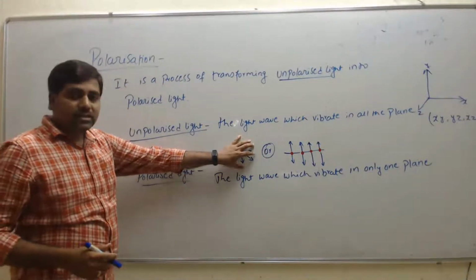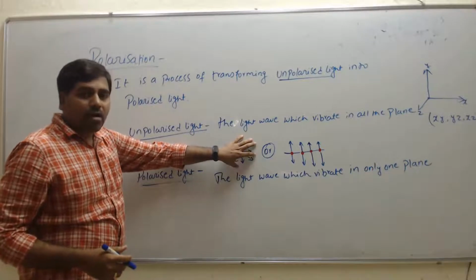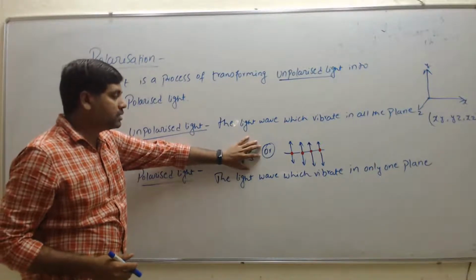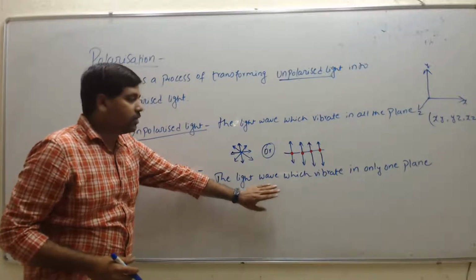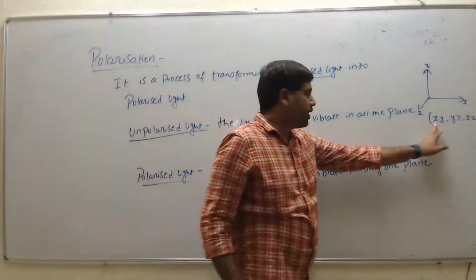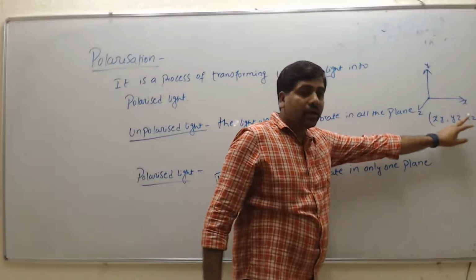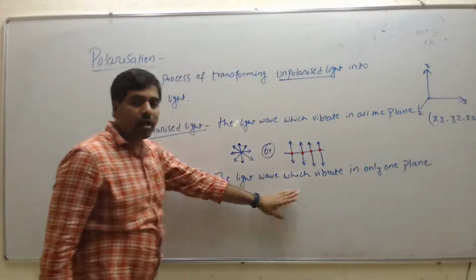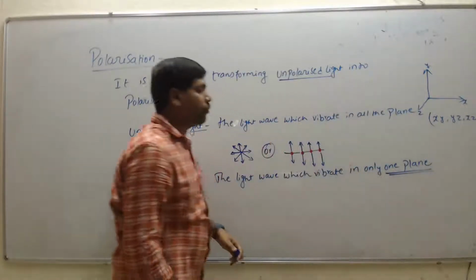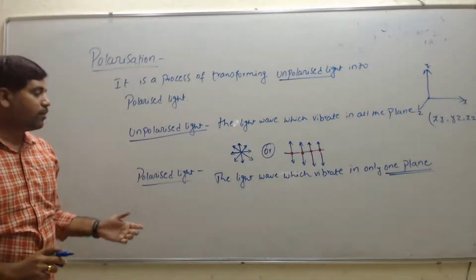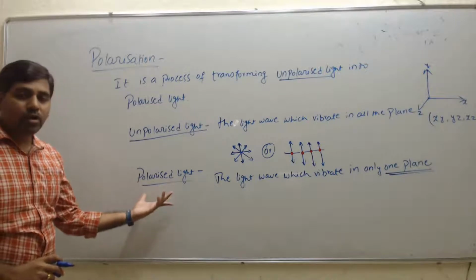Unpolarized light means it vibrates in all the planes. This light can be transformed into only one plane, that is either xy, yz or xz. That is, only in one plane. This is important here. When the particles vibrate only in one plane, that we call polarized light.